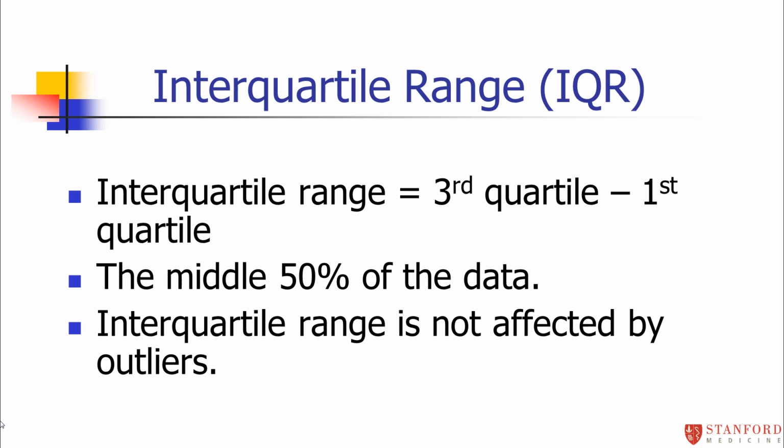And in particular, one measure that's based on percentiles that we use a lot for describing the variability of data is something called the interquartile range. And we saw this when we talked about box plots already this week. The interquartile range is just the distance between the 75th percentile and the 25th percentile, also known as the third quartile and the first quartile. It's the middle 50% of the data. And again, that interquartile range is not going to be affected by outliers, because the middle 50% of the data is going to be the same middle 50% of the data, no matter how high or low the minimum and maximum values are.